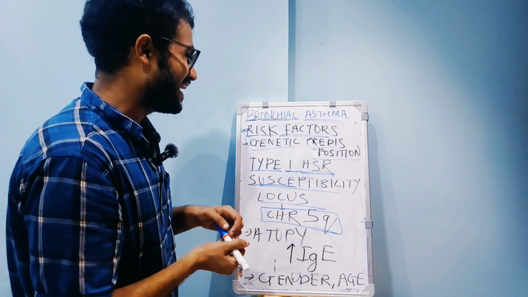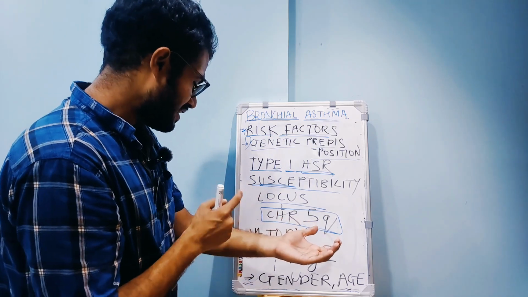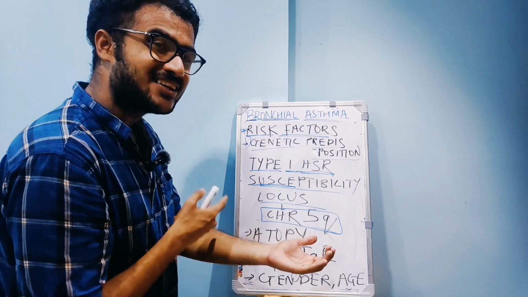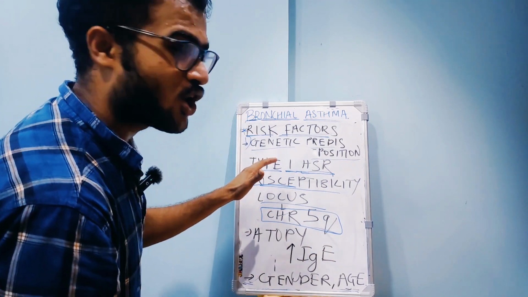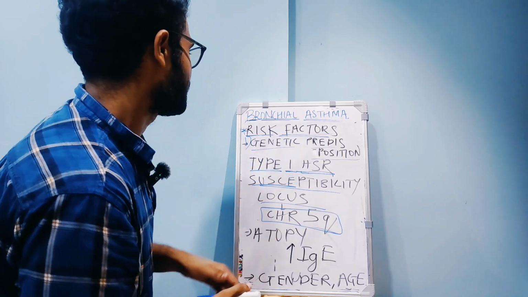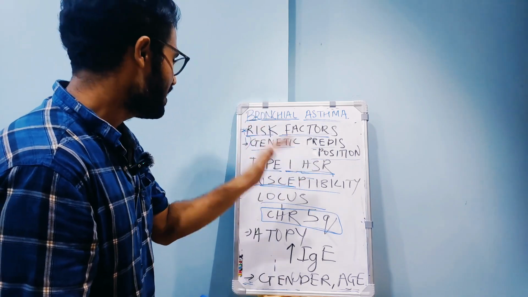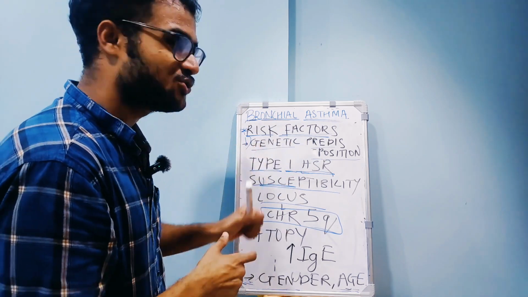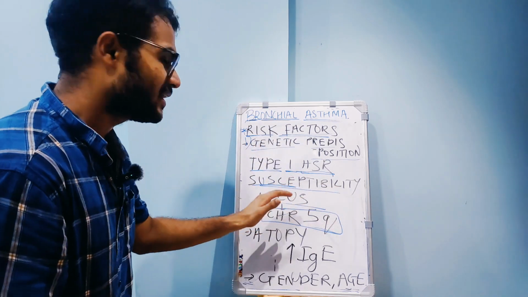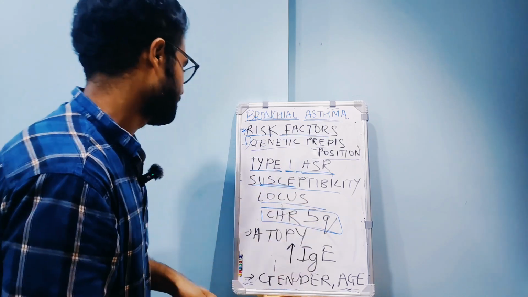Basically, type 1 hypersensitivity reaction, you already know. Allergic manifestations: when insects bite you, you tend to develop allergic manifestations and you go into anaphylaxis, anaphylactic shock. So basically that is the same thing, type 1 hypersensitivity reaction in genetically susceptible individuals. And you should remember this: the susceptibility locus is on chromosome 5q, the long arm of chromosome 5.